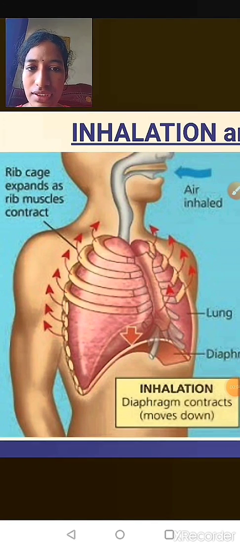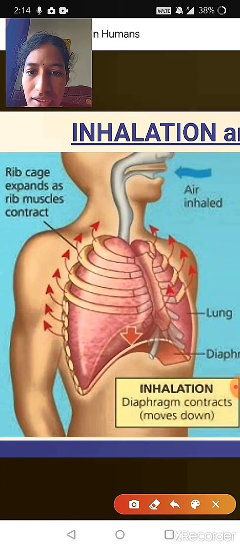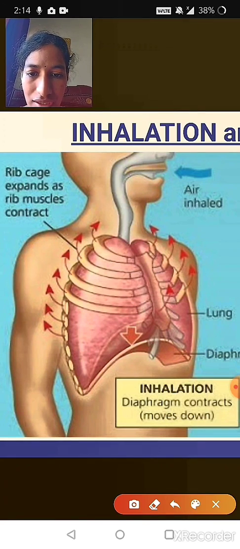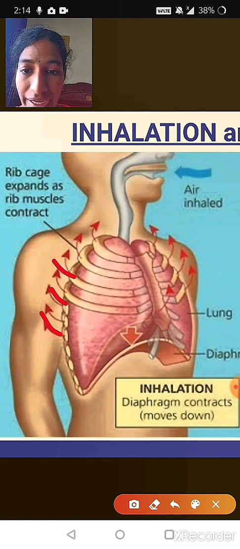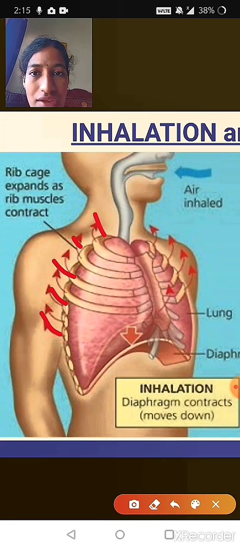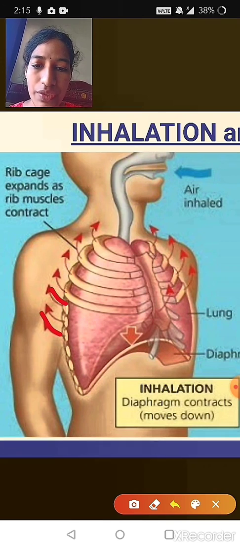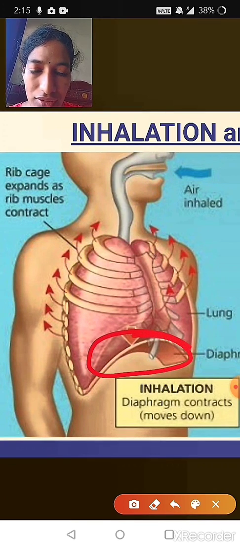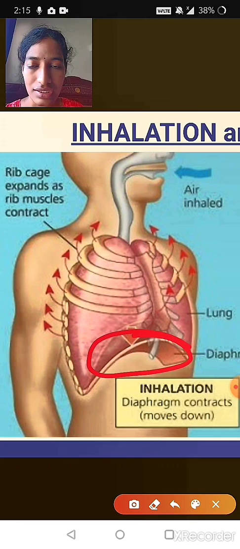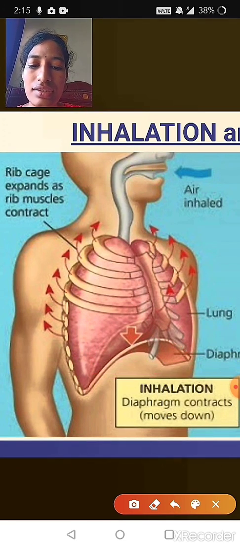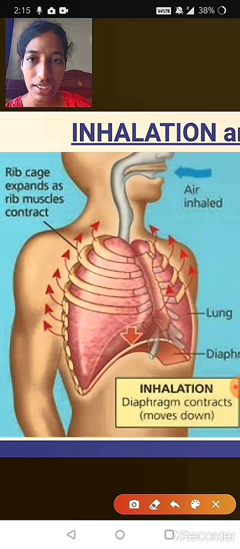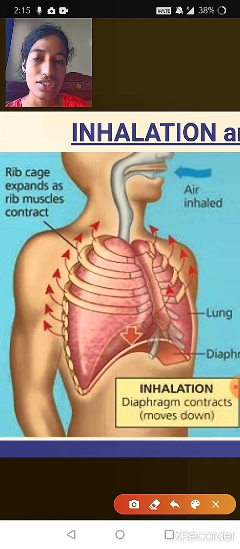So you can observe in the diagram. During the inhalation process, the chest cavity, as you can see the arrow mark here, is starting to expand, meaning it is starting to increase. The chest cavity starts to increase and the diaphragm automatically starts to reduce in its size, and it starts to become like a sheet like structure. So as the chest cavity expands and the diaphragm becomes sheet like, what happens? The pressure outside the body starts to increase, whereas the pressure inside the body starts to decrease.